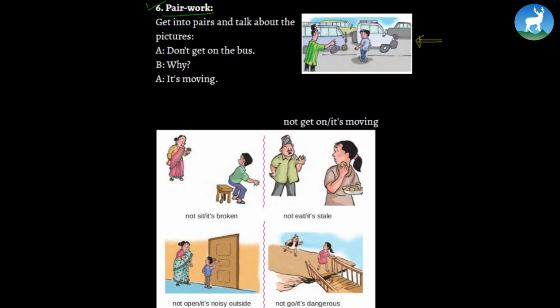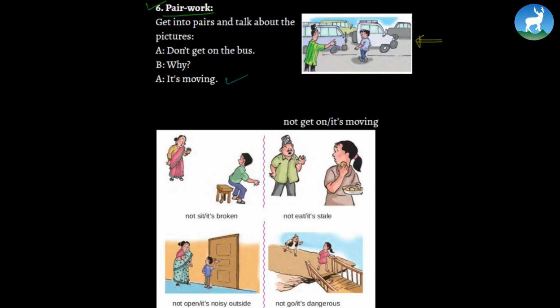Or the picture also looks something like this. The boy is trying to get on the bus. However, the man is trying to stop him. So the conversation that follows is something like this. Don't get on the bus. Why? It's moving. So likewise, we can make similar conversations.